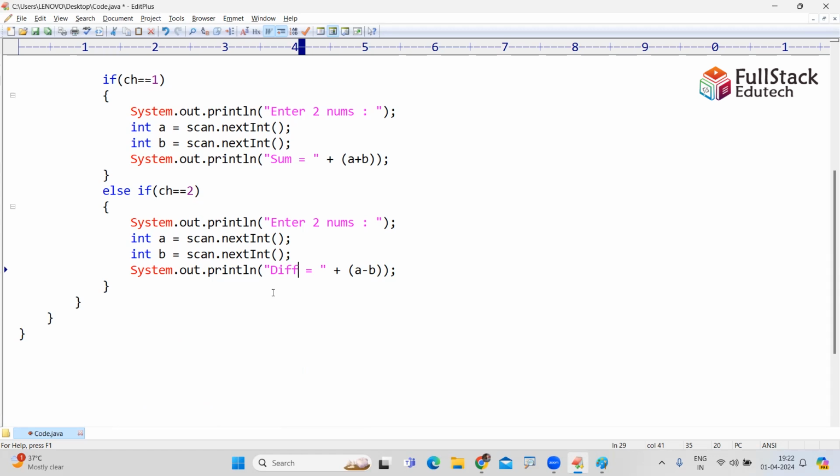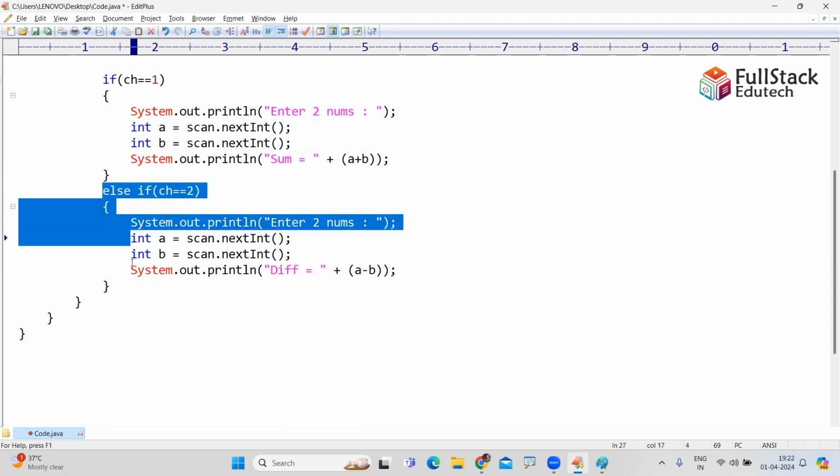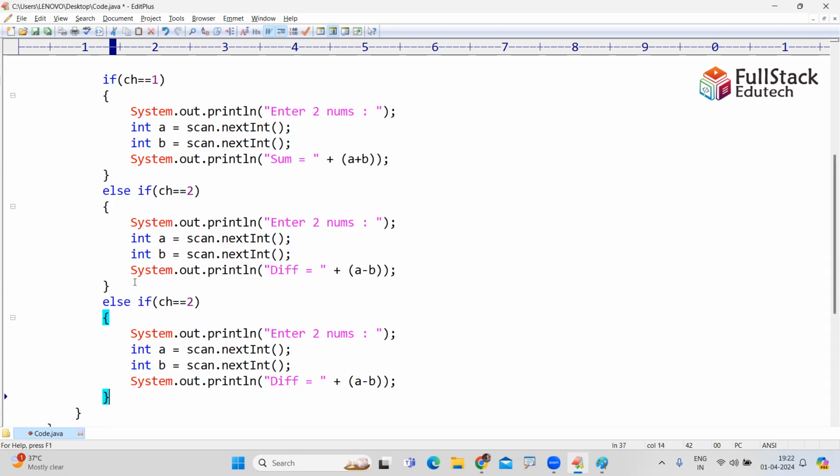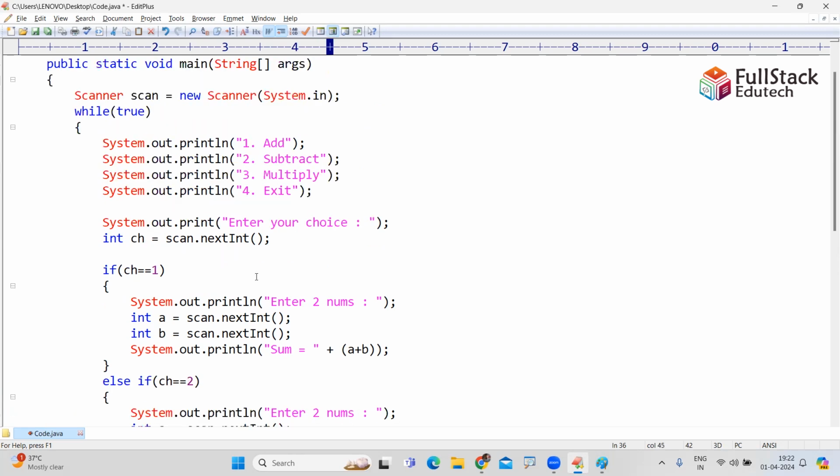Now look at the third one. If choice is equals to 3, same: enter the three numbers that you will multiply. Multiply means what? It is a product. The product you need to specify. Three choices I have written.